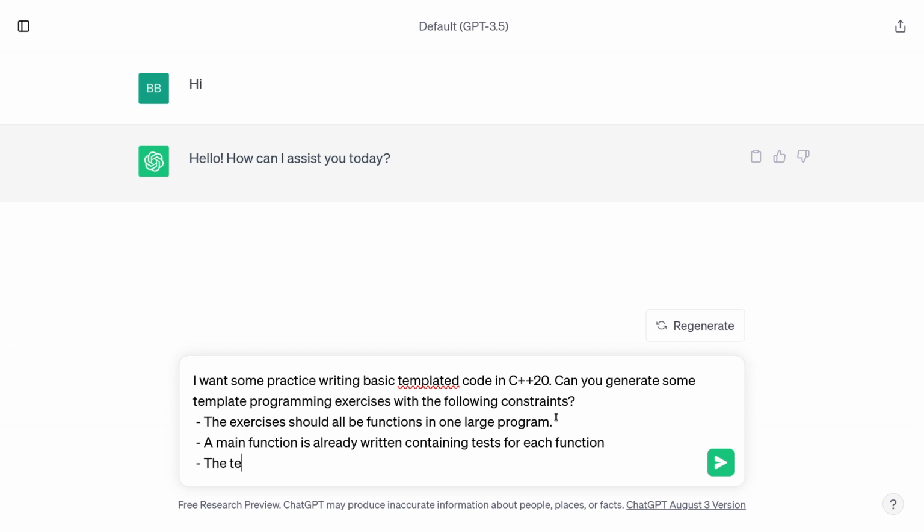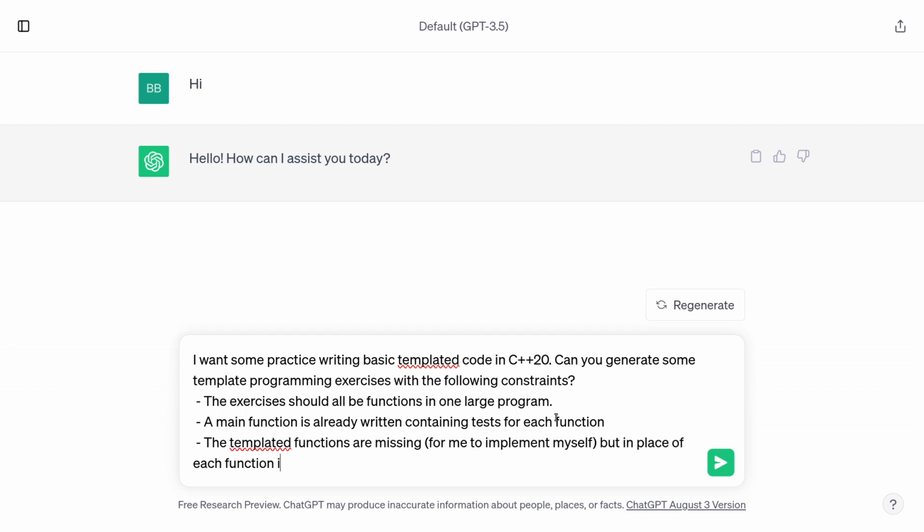The templated functions are missing for me to implement myself, but in place of each function is a header comment containing a formal specification of the function.